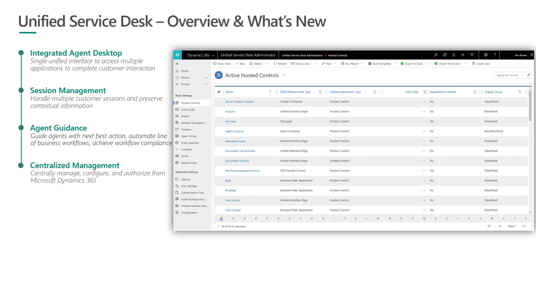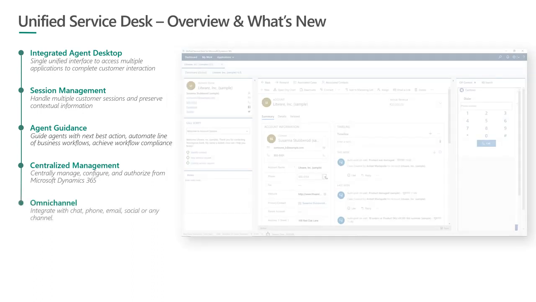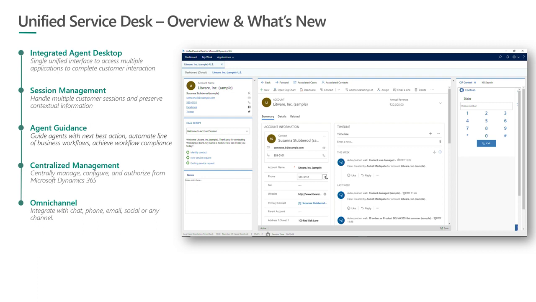Centralized management: the entire USD configuration can be centrally managed from within Dynamics 365. The pages that show up in USD, what applications it needs to integrate with, how the notifications show up, what happens when a new session gets created, what tabs show up over there. All of those layout, integration, and multiple other aspects of USD can be centrally managed by the admin from within Dynamics 365. And of course, it can be integrated with multiple different channels of your choice, and traditionally USD has been supporting some of these scenarios.